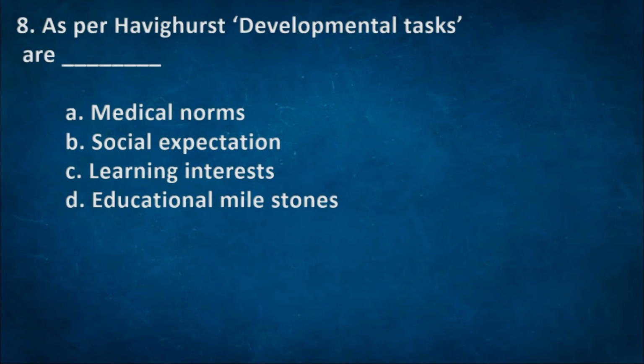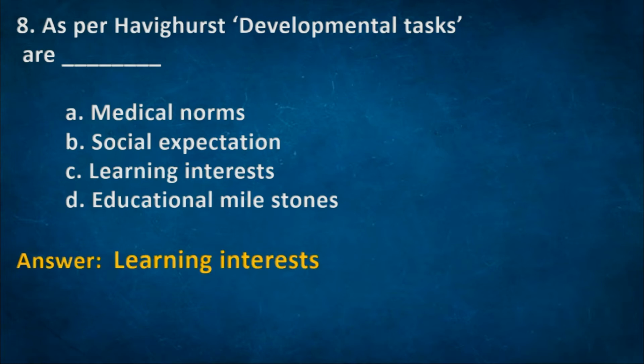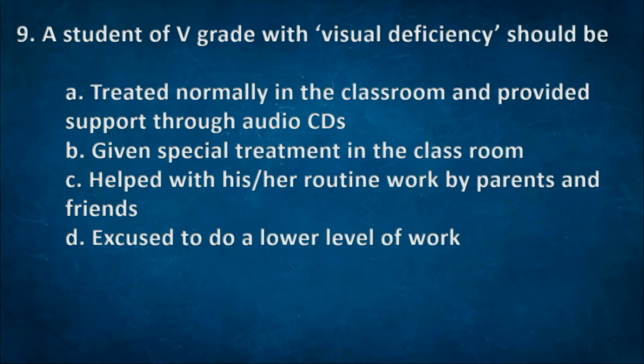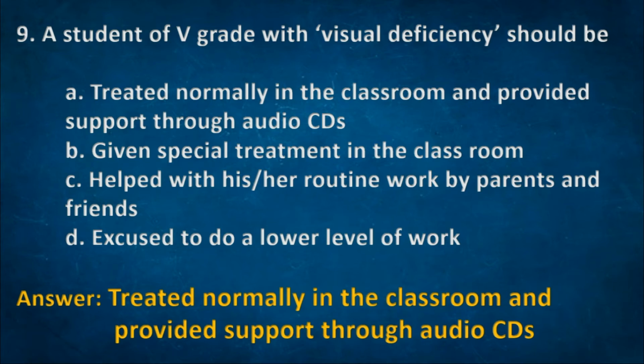Next one: as per Havighurst, development tasks are? Options: A. Medical norms. B. Social expectation. C. Learning interests. D. Educational milestones. The right option: C. Learning interests. Next one: a student of V grade with visual deficiency should be? Options: A. Treated normally in the classroom and provided the support through audio CDs. B. Given special treatment in the classroom. C. Helped with his or her routine work by parents and friends. D. Excused to do a lower level of work. The right option: A. Treated normally in the classroom and provided support through audio CDs.